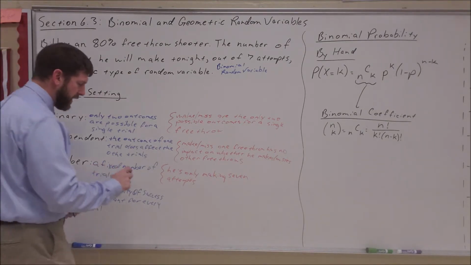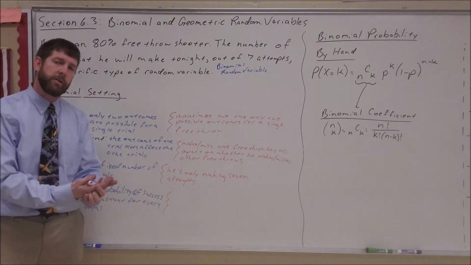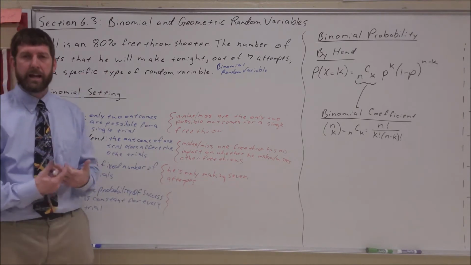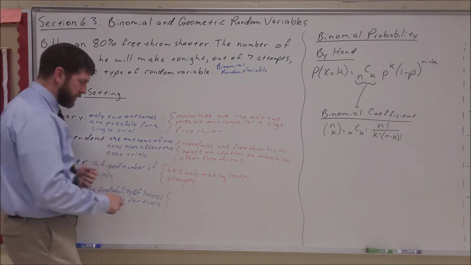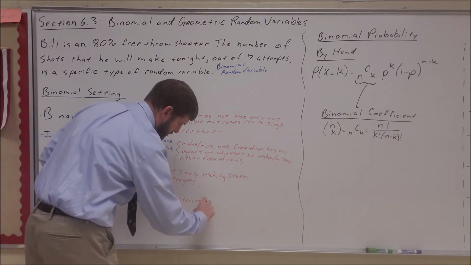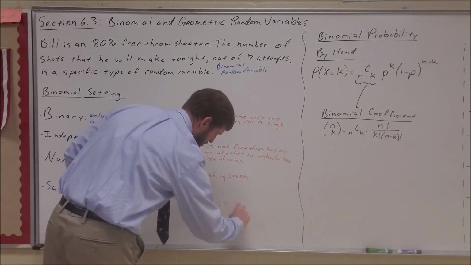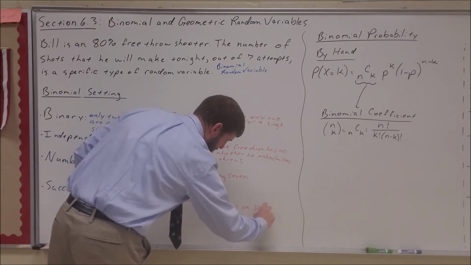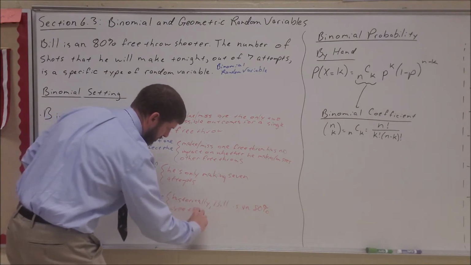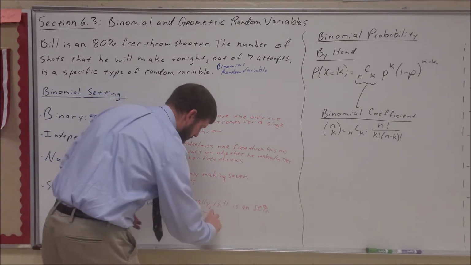So do we have that? Yeah, we have a relatively constant probability of success. What's the probability of success on a single attempt? 80%, because he's an 80% free throw shooter. So that's the way you want to think of it. Historically, Bill is an 80% free throw shooter, so we believe that he has an 80% chance of making any free throw.